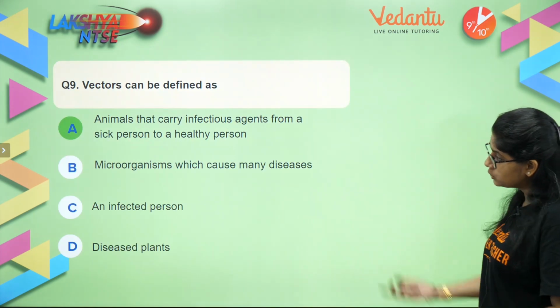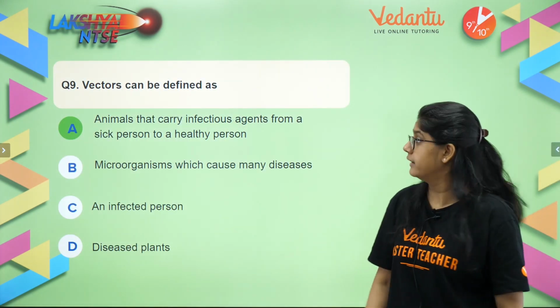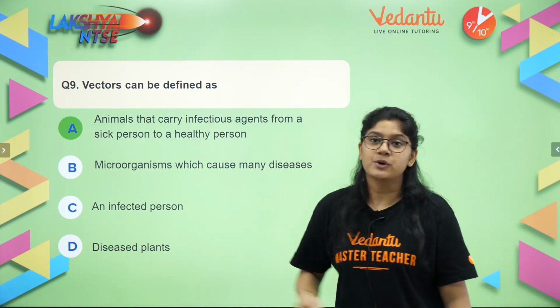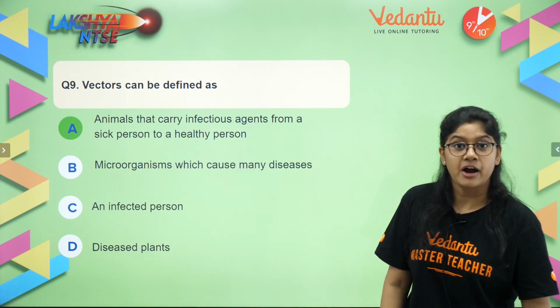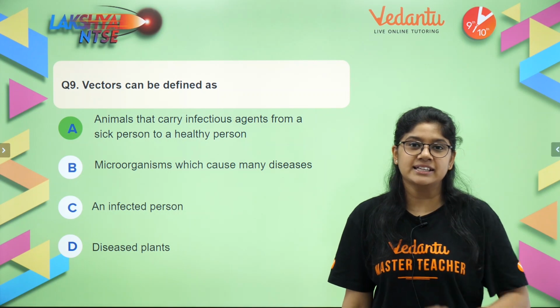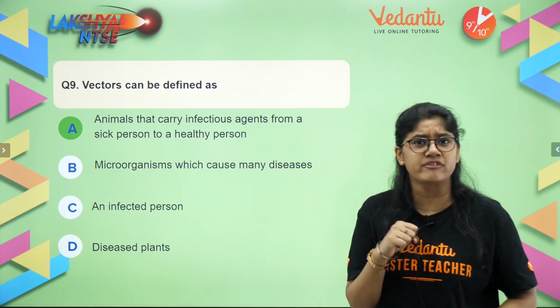For example, we have this mosquito which carries the Plasmodium and that causes malaria. So the right option over here is option A, animals that carry infectious agents from the sick person to the healthy person. Now I hope that you all got +9, +9, +9. Let's see the last question and let's make it +10, everyone.